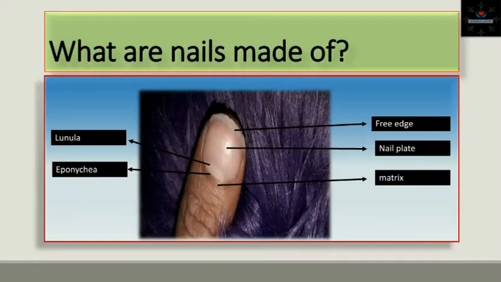The lunula, small moon or half moon, is the visible part of the matrix. It is the whitish crescent-shaped base of the visible nail. The lunula can best be seen in the thumb, and may not be visible in the little finger.